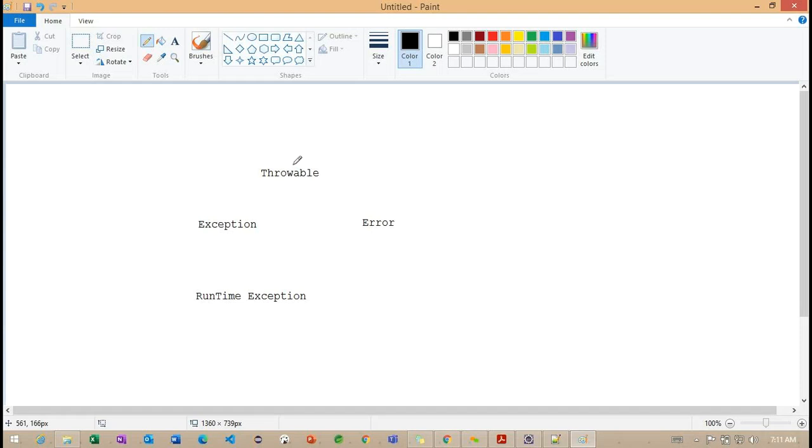Now if you observe carefully, Throwable is our superclass for all the exception handling classes. One branch is Exception, and another one is Error, and Exception has a sub branch, RuntimeException. Now we need to understand this diagram very carefully. These sections we are going to discuss. As of now, we don't have scope for error related information. We cannot handle these error related exceptions here.